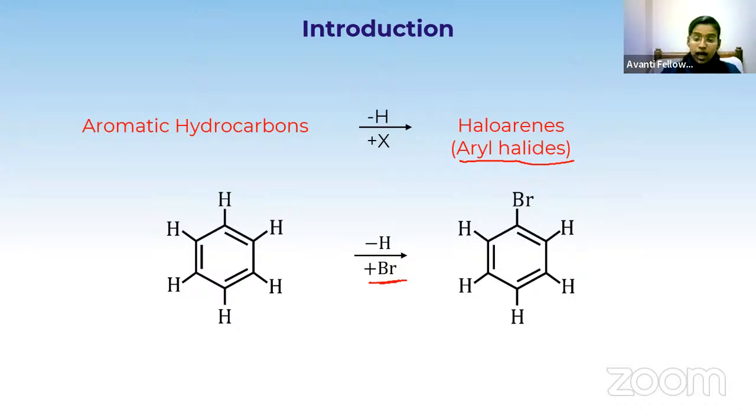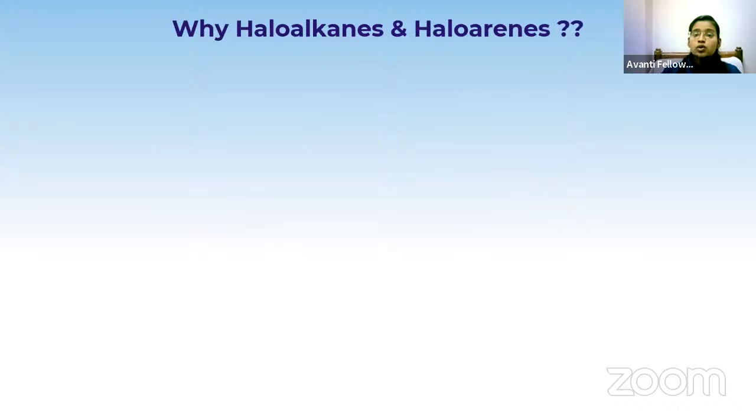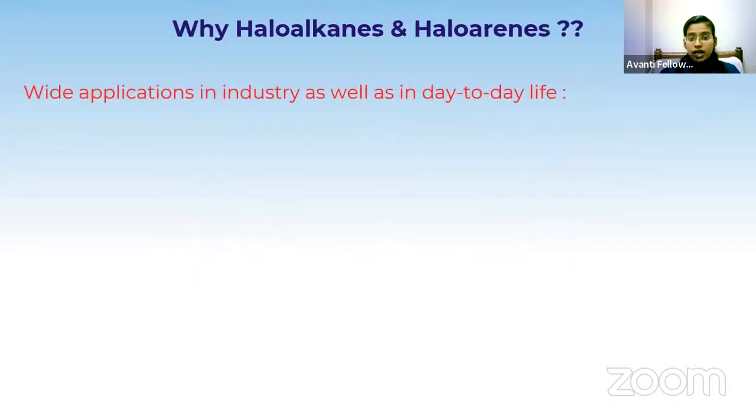Now, why haloalkanes and haloarenes? Why do we need to prepare them? It should have some application in day-to-day life, right? By preparing these haloalkanes and haloarenes, we have wide applications in industry as well as in day-to-day life.